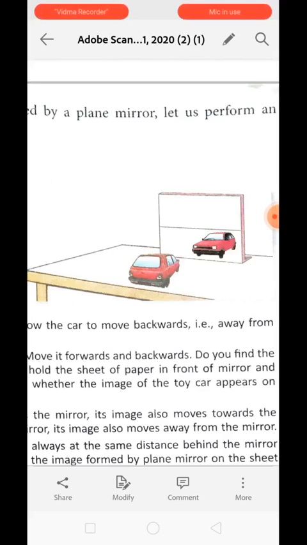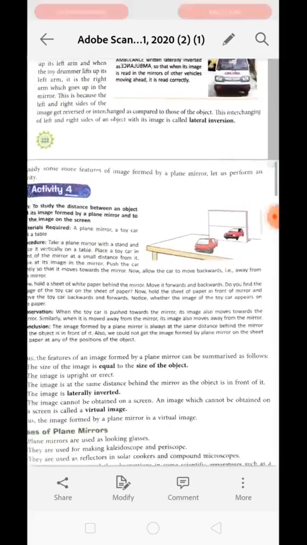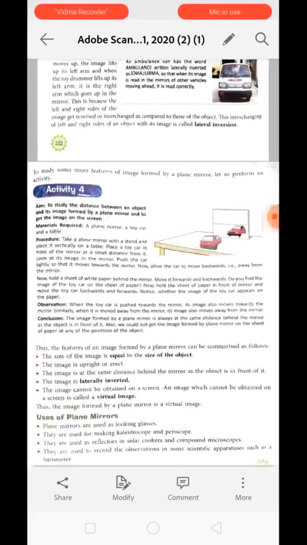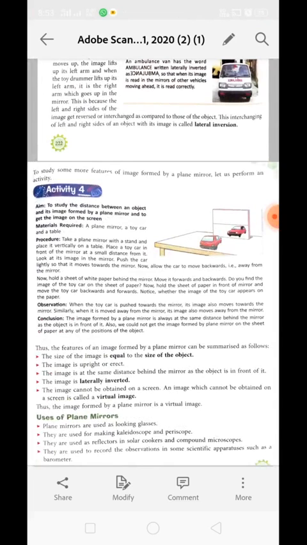Now notice whether the image of the toy car appears on the paper or not. Now what do you observe? When the toy car is pushed toward the mirror, the image is also moving toward the mirror. Similarly, when it is pushed away from the mirror, the image is also moving away from the mirror. The image formed by a plane mirror is always at the same distance behind the mirror as the object was in front of it.